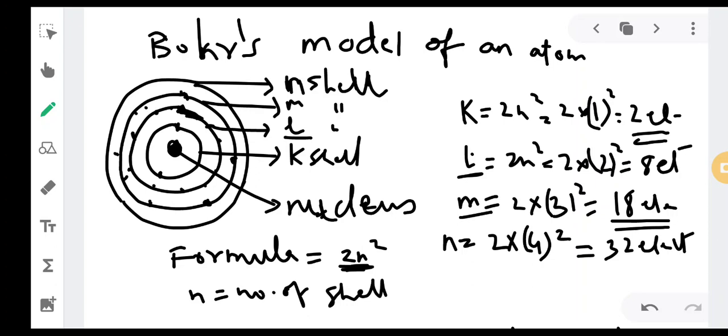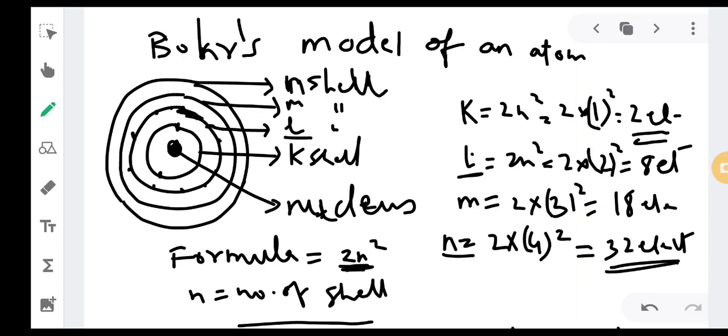As you all know, we had discussed this in last year's class. Similarly we saw that the N shell also follows 2 into 4 square. The N shell is the fourth shell of an atom. So how many electrons can the fourth shell hold? 32 electrons. Similarly the fifth shell, sixth shell, for as many shells as there are. n is the number of the shell.